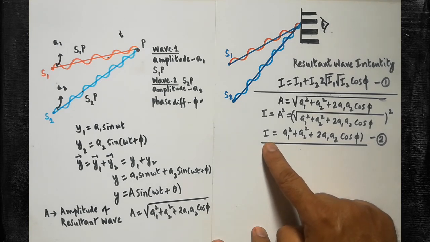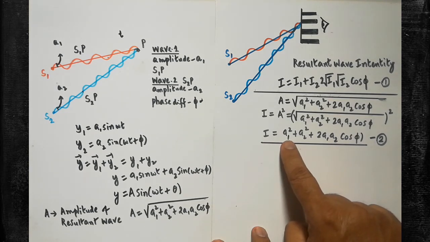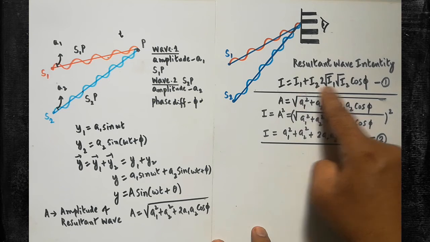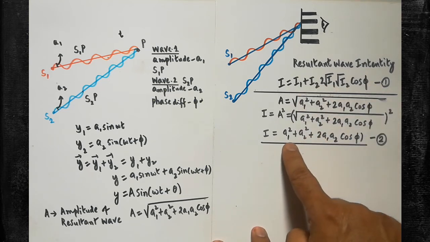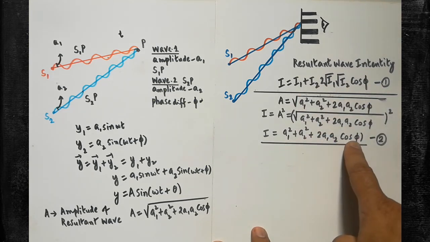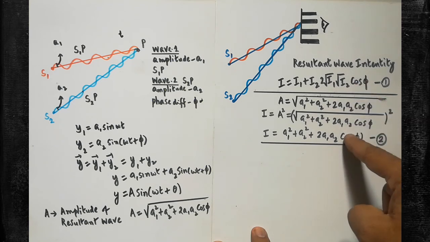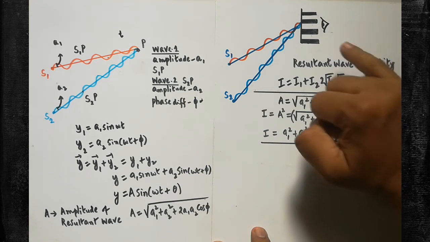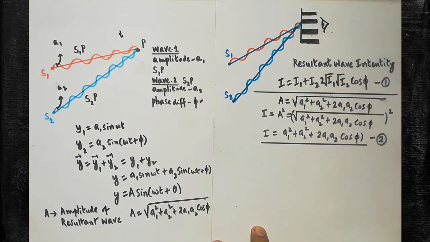Look at the expression here for intensity. That intensity formula has everything in terms of amplitude. Here everything is in terms of intensity. Here everything is given in terms of amplitude. Both of them are very much useful. Are you clear? With the help of the first equation and the second equation, we are going to get the condition for constructive interference and destructive interference. Okay.